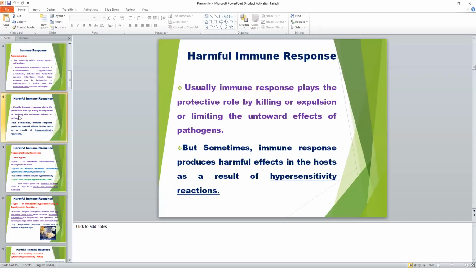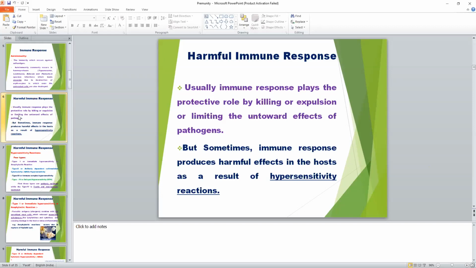Immune response is usually beneficial for the host because it kills the pathogens, the parasite, the microorganism, or leads to expulsion of the pathogens or parasite, or limits the number of pathogens inside the host, which are all beneficial for the host.